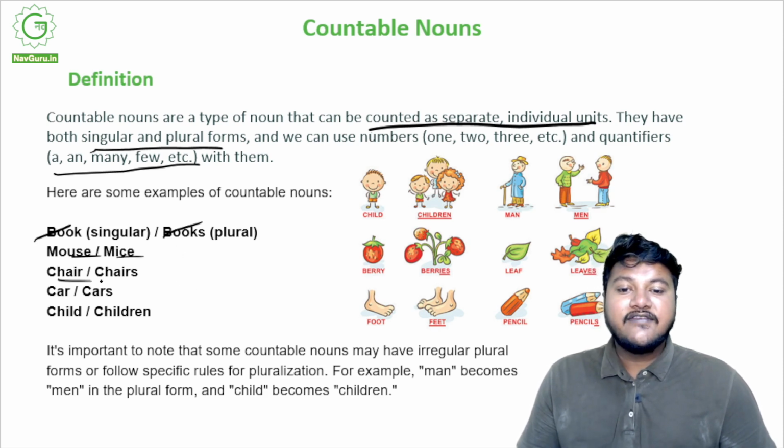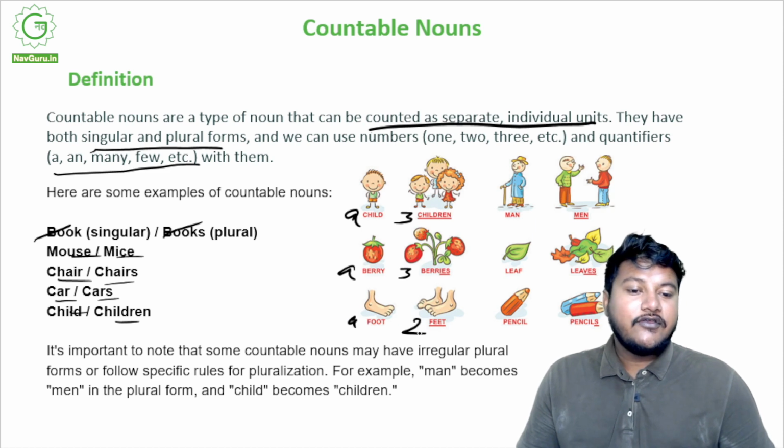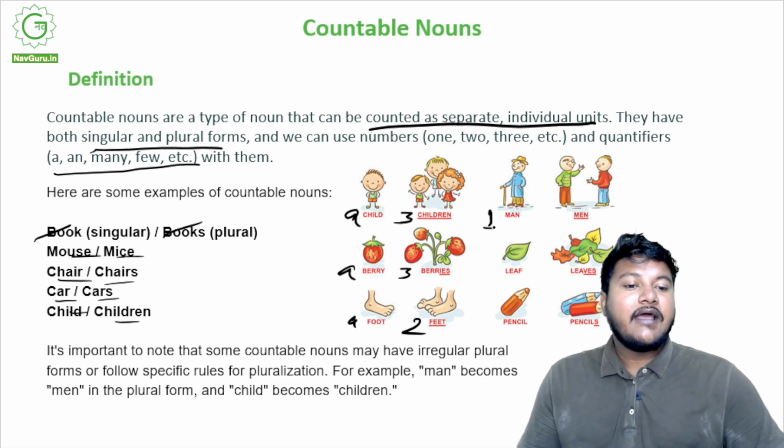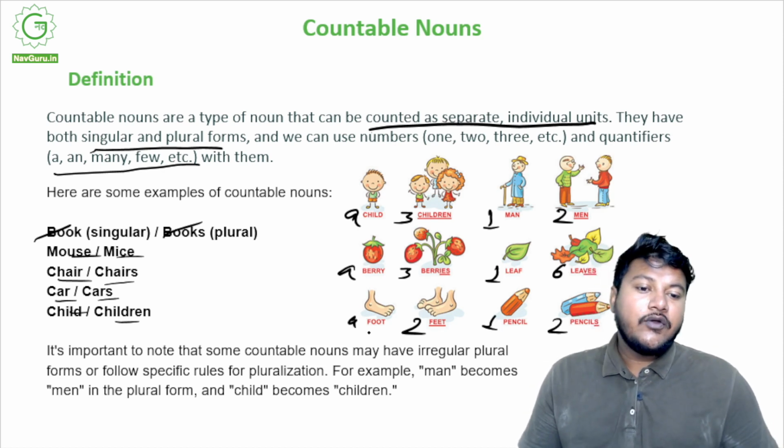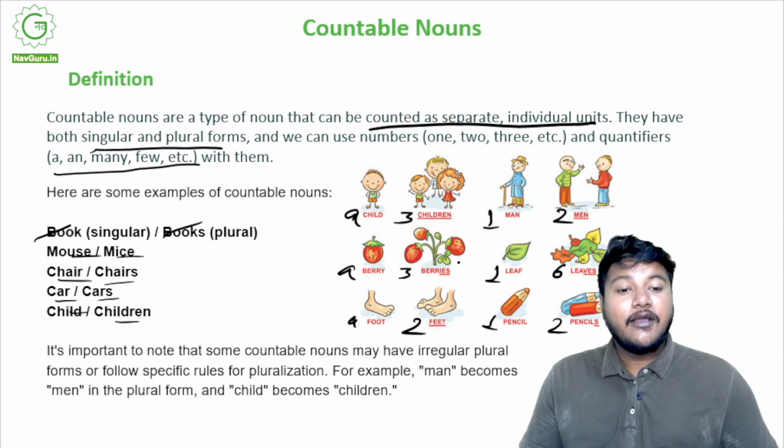Similarly, mouse, mice, chair, chairs, car, cars, child, children. You see, it is a child. Here you can see 3 children. This is a berry. You can see 3 berries. This is a foot. And here they are 2 feet. Similarly, this is 1 man, 2 men, 1 leaf. How many are here? 6 leaves, 1 pencil, 2 pencils, right? So they are all quantifiable. We have just denoted numbers or quantity to all of them. So these are countable nouns.